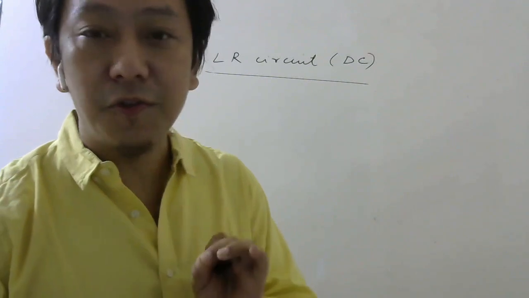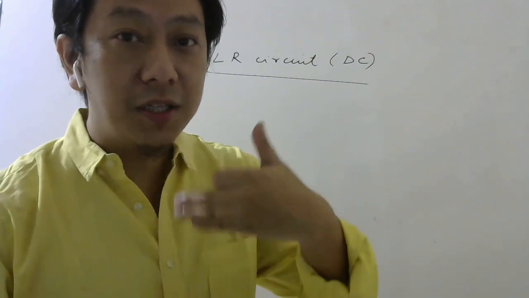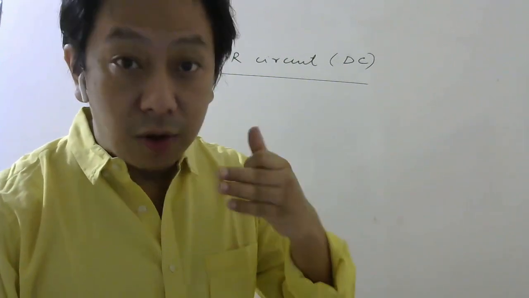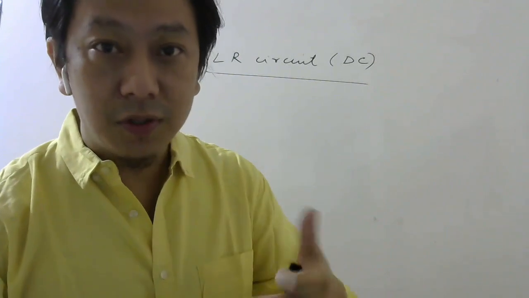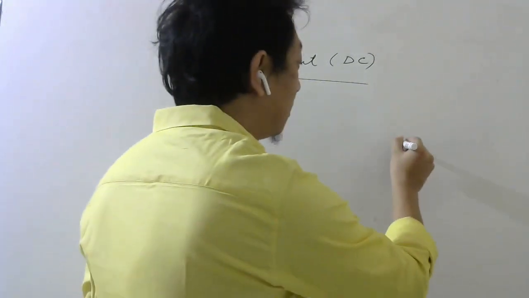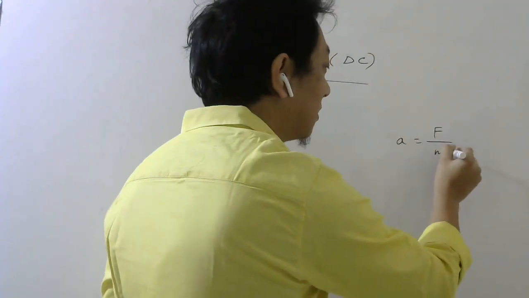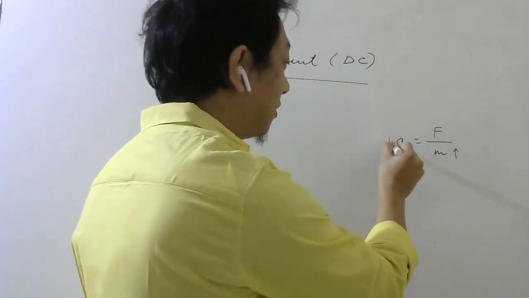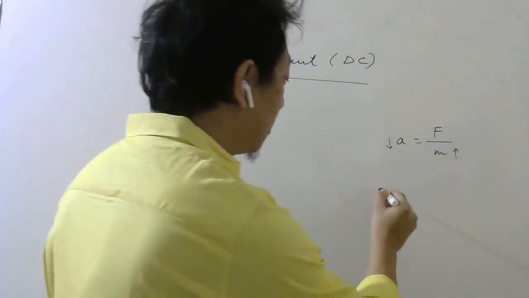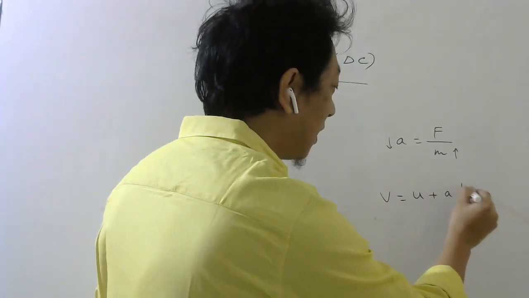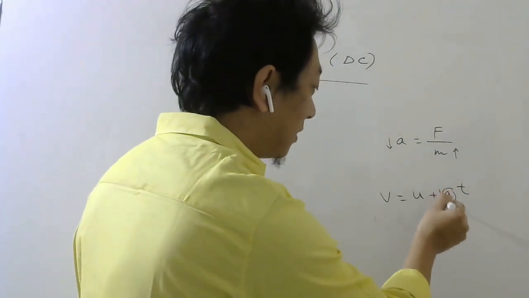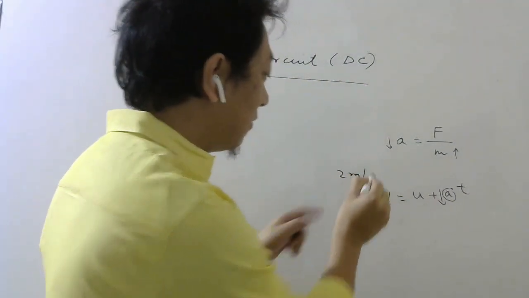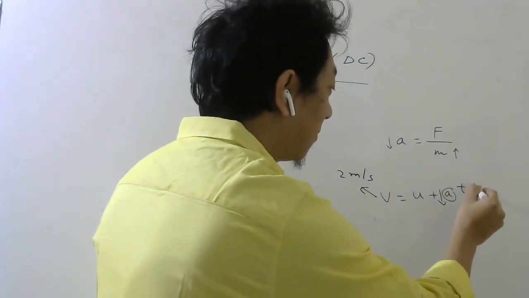In mechanics, if you remember, mass opposes any change in velocity. So if the body is at rest and you want to move the body, you have to apply force. And when you apply force, the body will have acceleration. And the acceleration is equal to what? Force by mass. Yes or no? So the more mass you have, the less will be your acceleration. The less is your acceleration, v equals u plus at, right? So if your acceleration is less, then to reach a certain velocity, you will take more time. Yes or no?